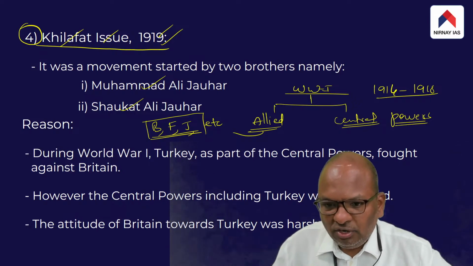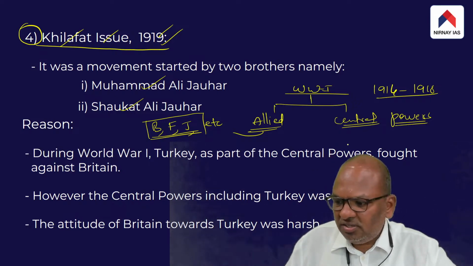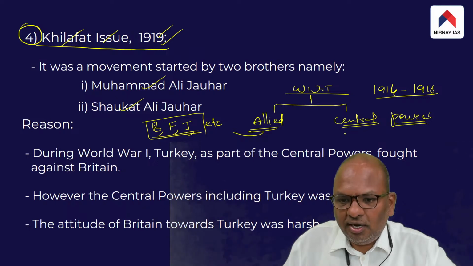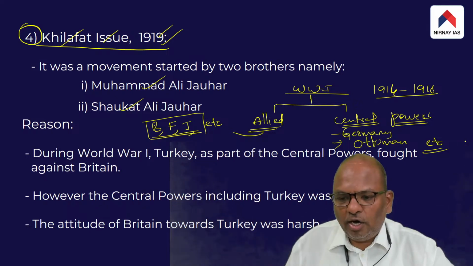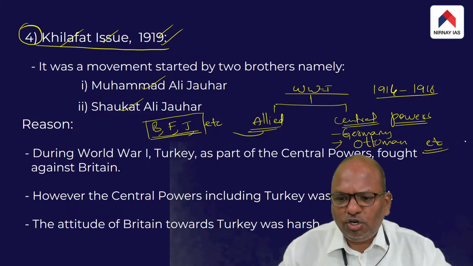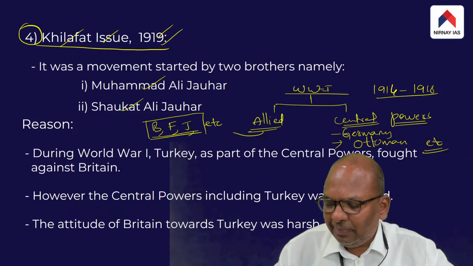The Central Powers, on the other hand, mostly include Germany. It also includes the Ottoman Empire, etc. Ottomans were a powerful empire during the medieval period.